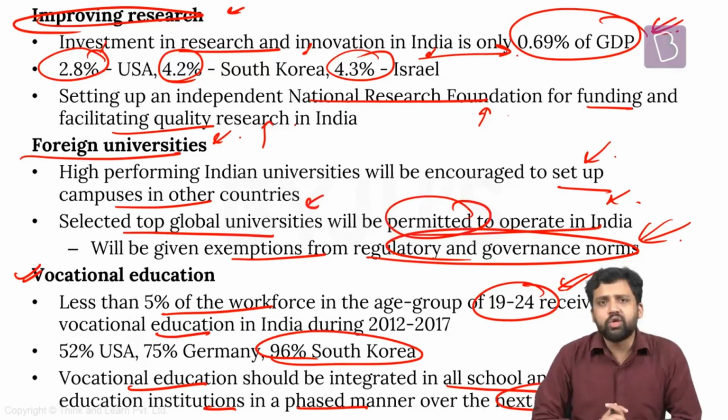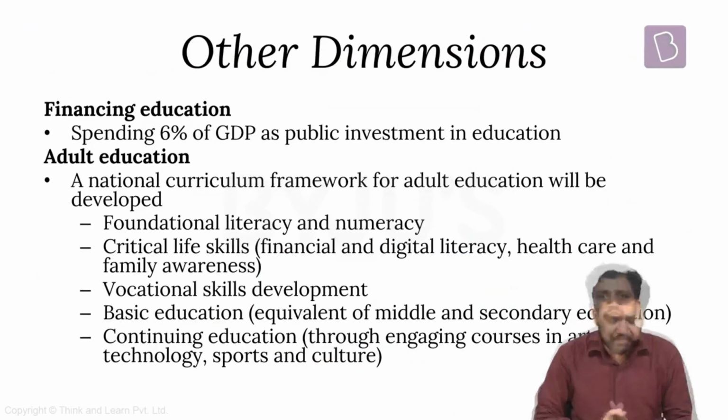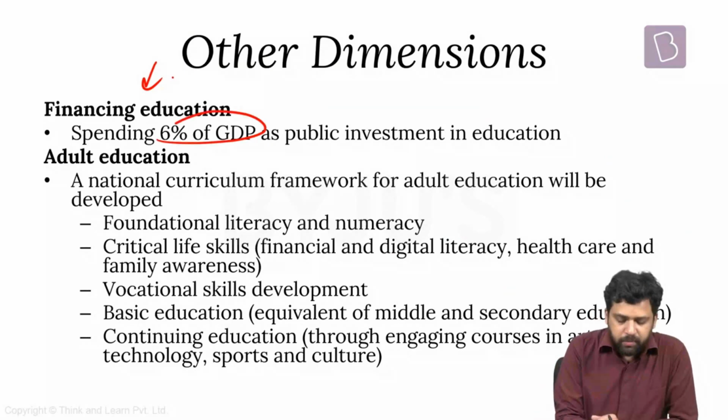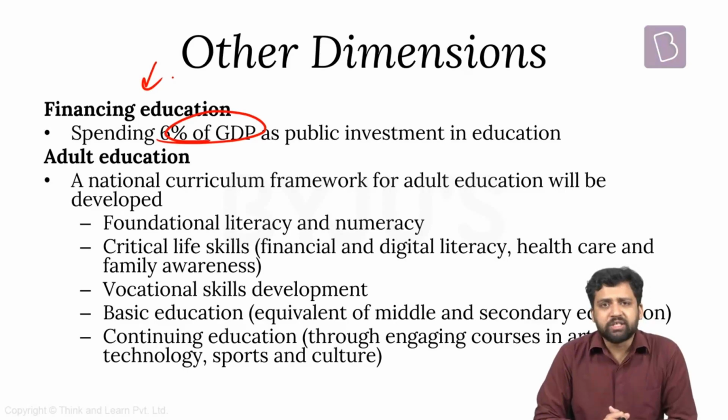Now, the National Education Policy also talks about some other dimensions. Let's look at that. Financing of education. So it says that in case of India, the total spending on education should be increased to 6% of GDP. Total public investment in education. That means the spending from the side of the central government and from the side of the state government should become 6% of GDP.